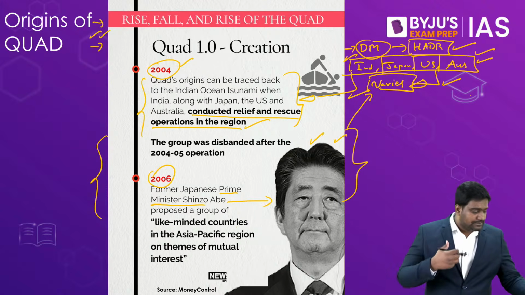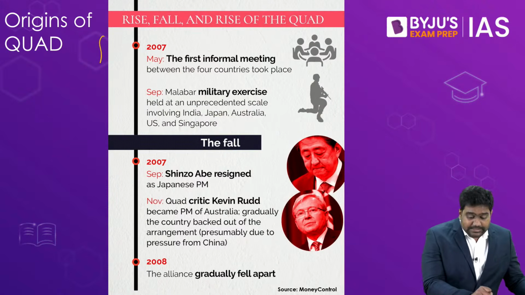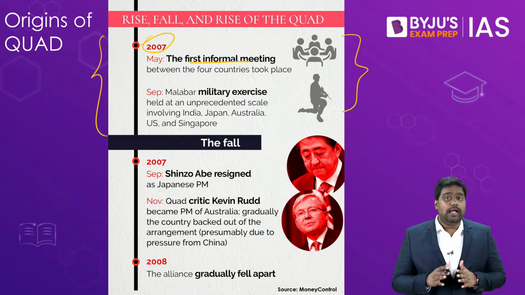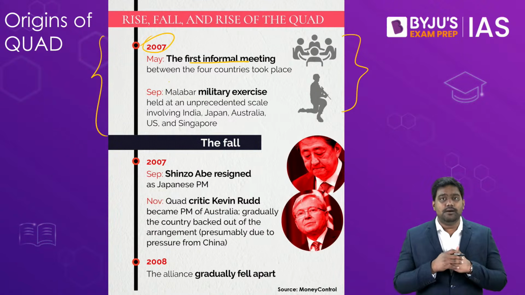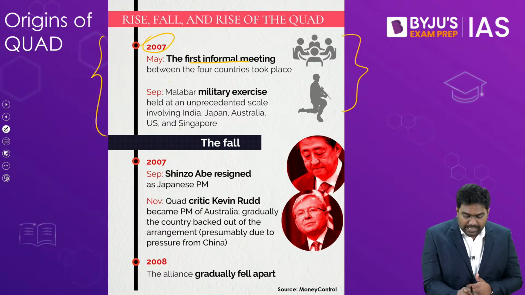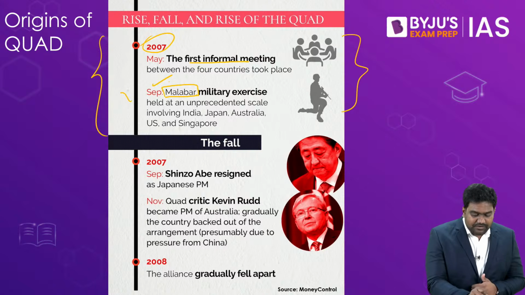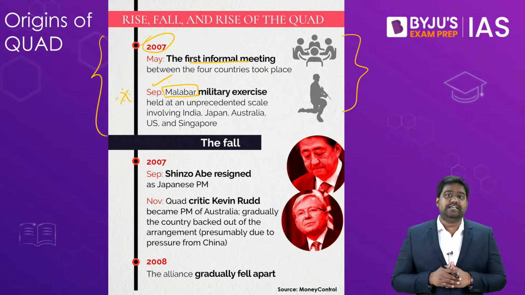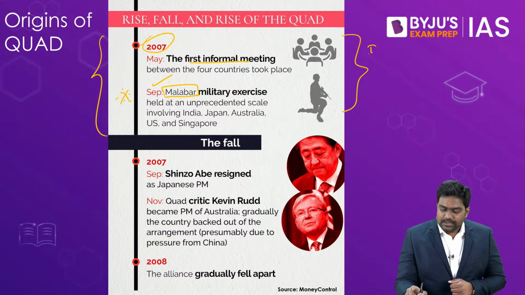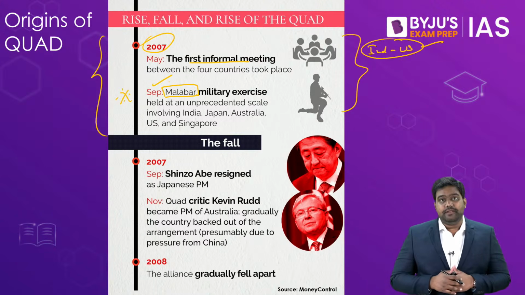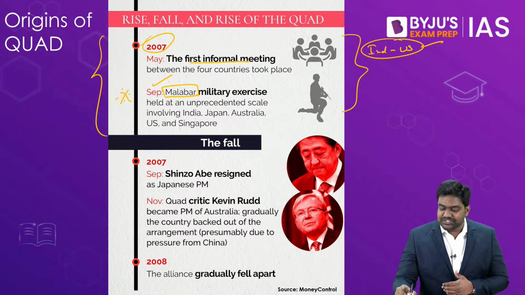Based on this proposal, these 4 countries held their first informal meeting in 2007, and in the same year they would hold a major multilateral maritime exercise, a military exercise called the Malabar. You might have heard about the Malabar naval exercise. Essentially, the Malabar naval exercise was a bilateral naval exercise just between India and US. But in 2007, India elevated the Malabar exercise to a multilateral naval exercise.